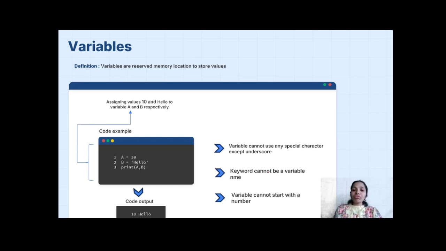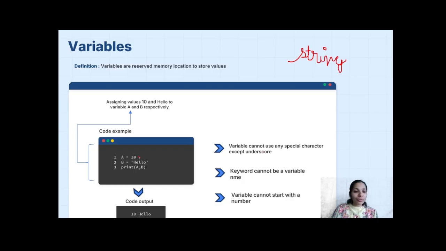So which kind of data does this container carry? Whatever data we are going to use in our code has to be stored somewhere. So these variables act as a container which holds different kinds of data. For example, the data could be anything. It could be string type data, or it could be any numerical value.